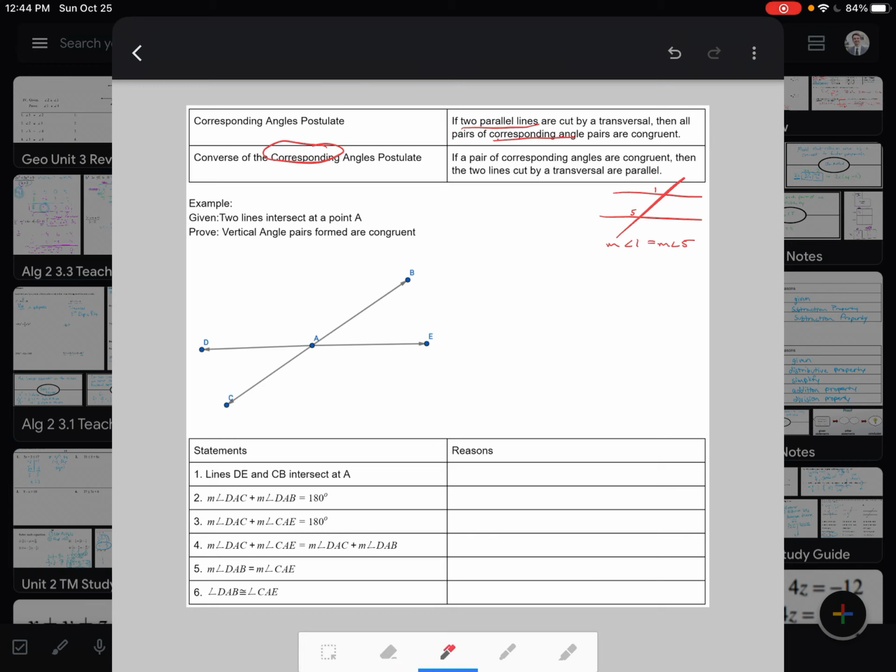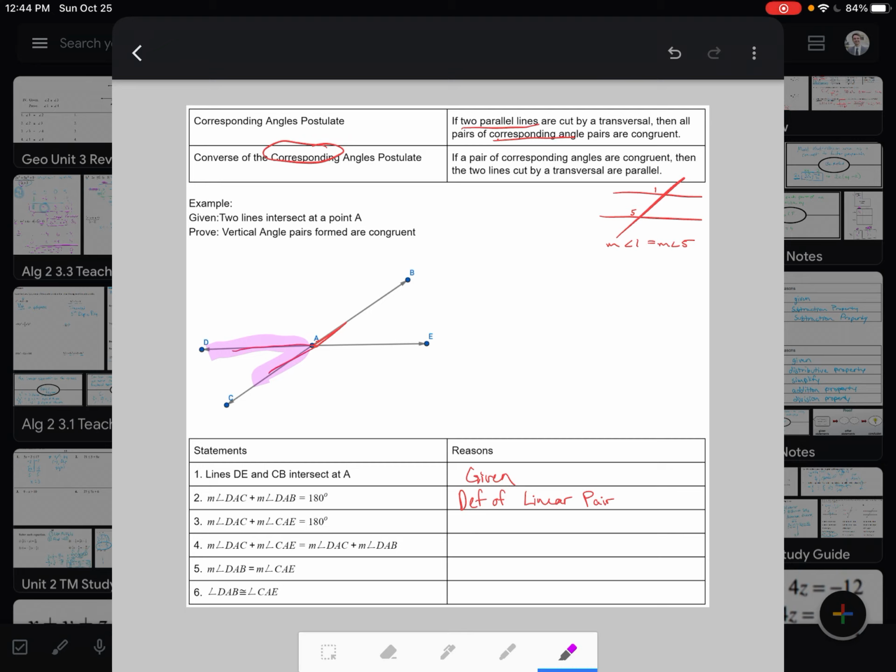All right, so let's start off. DE and CB intersect at A. Again, we're given that two lines intersect at point A. Next, let's trace this out: angle DAC and angle DAB add up to 180. That is the definition of a linear pair. So bringing in some past vocab here, and that's why it's good to take careful notes on these vocab terms, because they always come back.